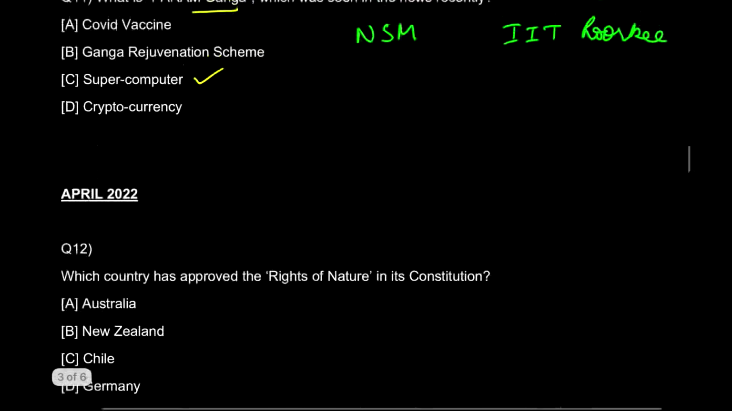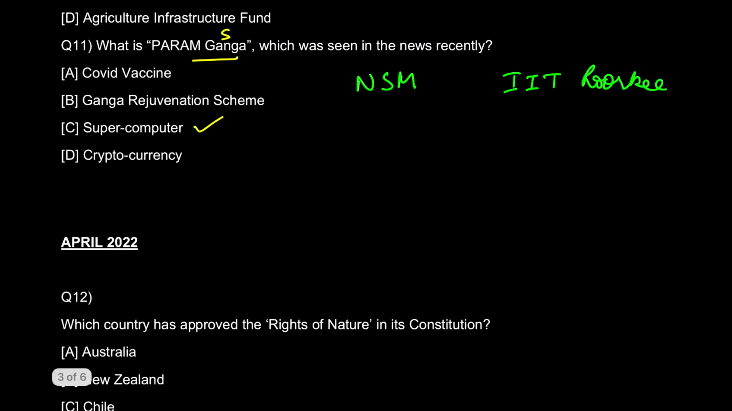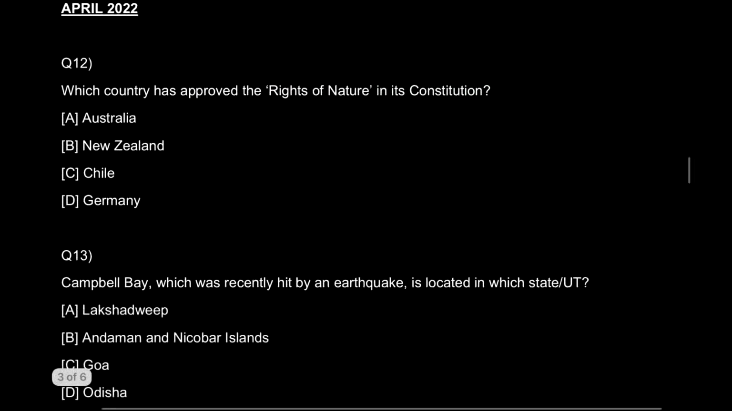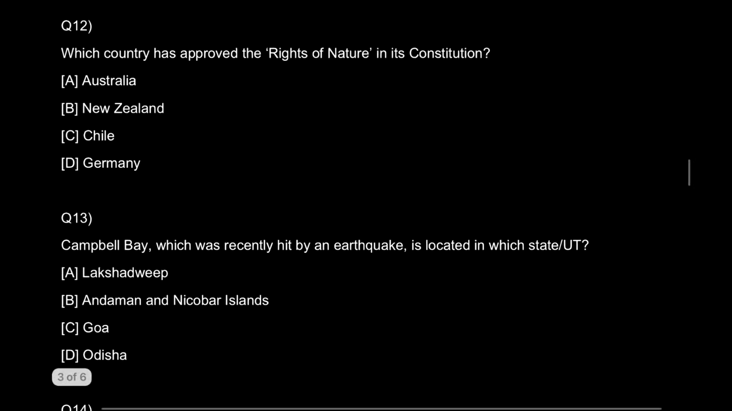Now we're gonna get started. So what you will search for static GK is Param Ganga, of course. Now, April. April news on your screen. So make an attempt, try to find out the answer, and let's start.